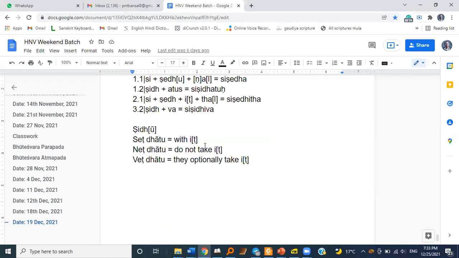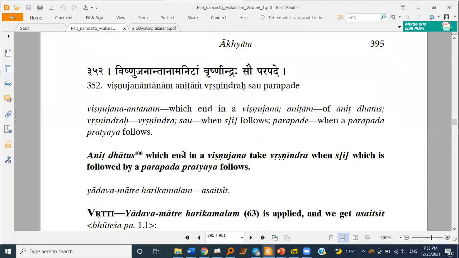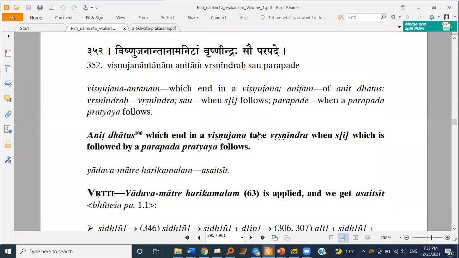Set means when the dhatu takes it, net when it doesn't take it, and vet when it optionally takes it. So when it is not applied, it is anit paksha or net paksha. Anit and net are the same. So anit dhatus which end in a Vishnu jana take Vrishnindra when C, which is followed by a parapada pratyaya, follows.